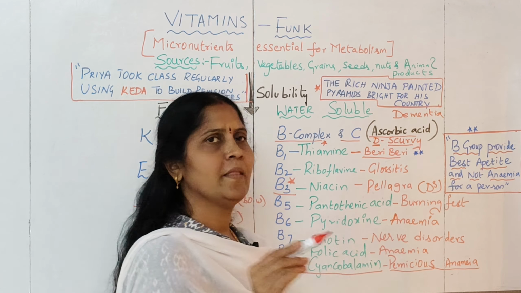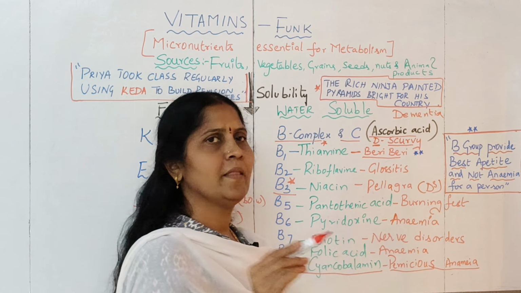So vitamin B deficiency: the first B, vitamin B1, is beriberi. Second is glossitis. Third is pellagra. Fourth is burning feet. Fifth is anemia, and so on. If you just take the first letter, you get all the deficiencies noted very easily. Like this, you can memorize the sentence and learn all the deficiencies associated with the vitamin B complex.